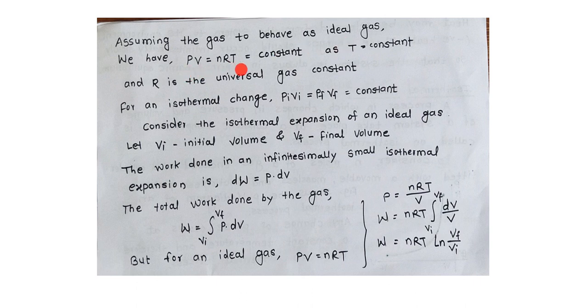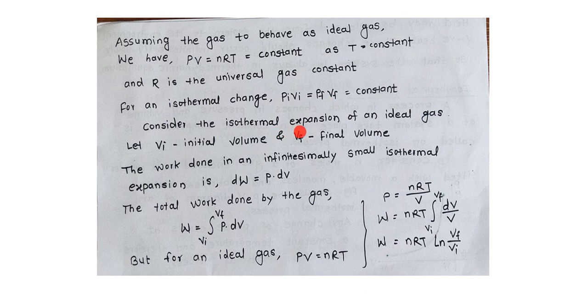You know this equation, and PV equals nRT equals constant, as T is constant, and R is the universal gas constant. For an isothermal process, we have PiVi equals PfVf equals constant. PiVi is the initial pressure, initial volume equals final pressure and final volume.